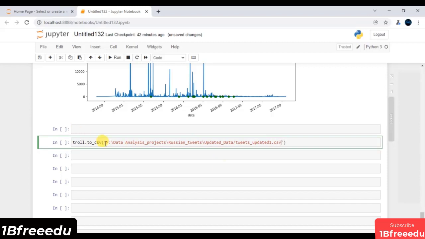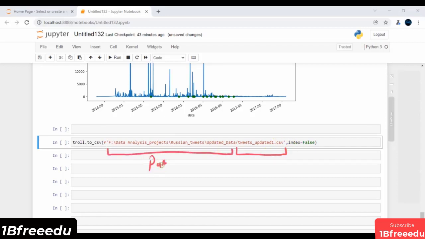Just to make things more efficient, you can prefix the path with r, which stands for raw string, and I will set index equal to false, so that the data set we have converted from the data frame will not hold the index of my troll data frame. If I execute this line of code, it will create a file tweets underscore updated dot CSV at the path I have mentioned. So this is my path, and this is my data set name.